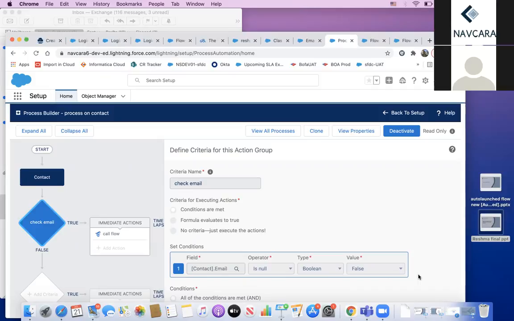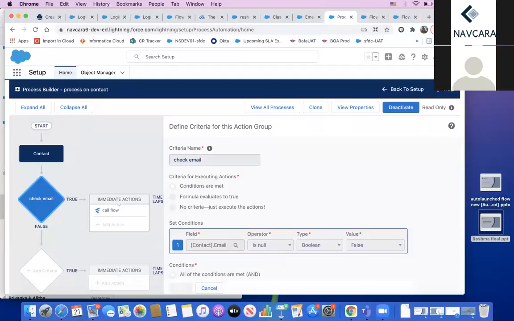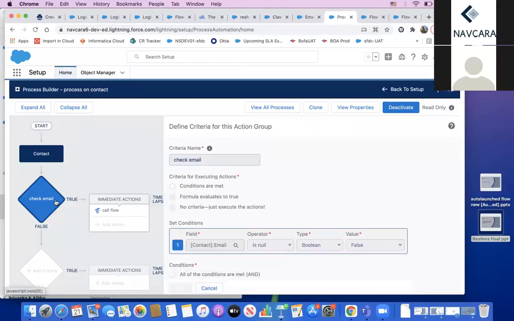In the conditions, I choose all conditions are met. So if the email field is not null, then only we need to call the flow, the auto launch flow.